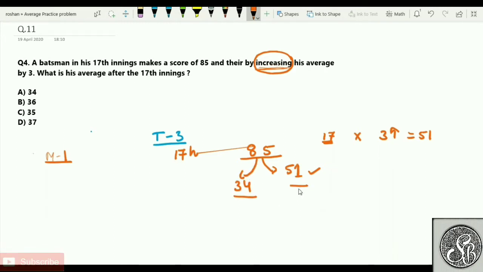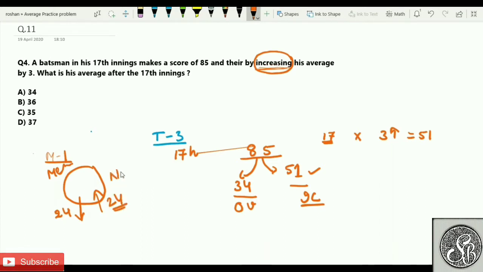Now see how easy it becomes. This is your increment component or increase component, then this will be the original average. Always remember, whenever I have given you another example also, I hope you remember it. I have a group of scores. Let's say I have a group of men. One person whose age was 24 comes out, and if another person whose age is also 24 goes inside, then there is no change in average. Am I correct about this part of the story?